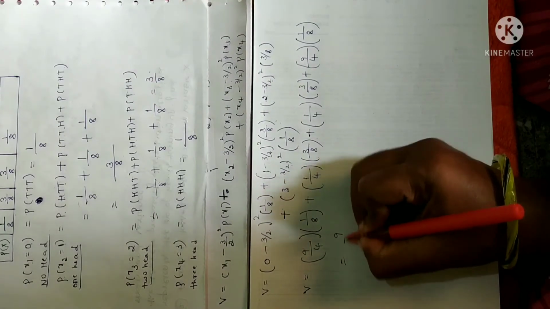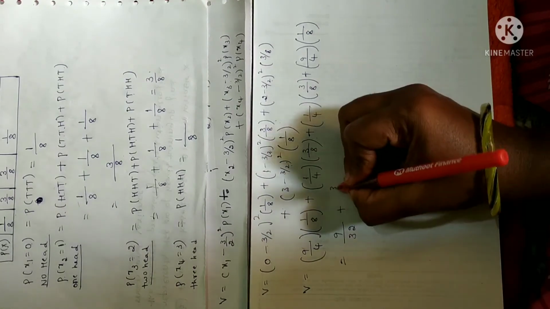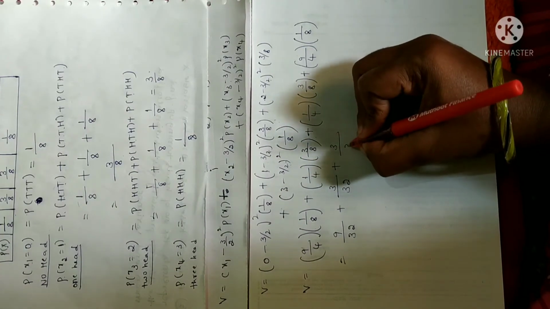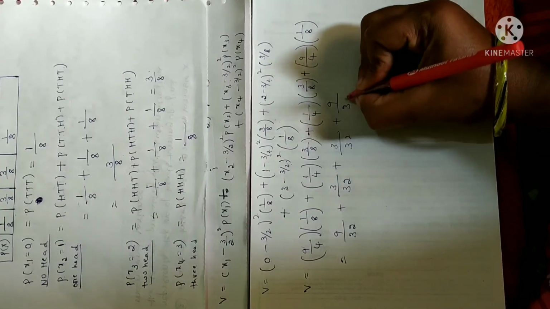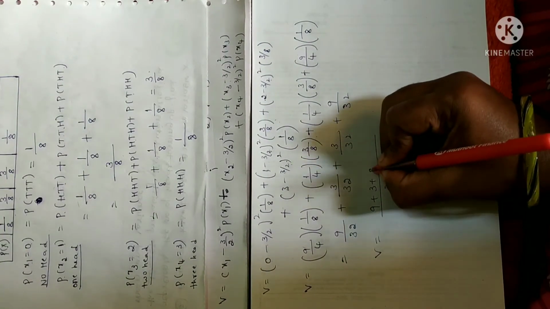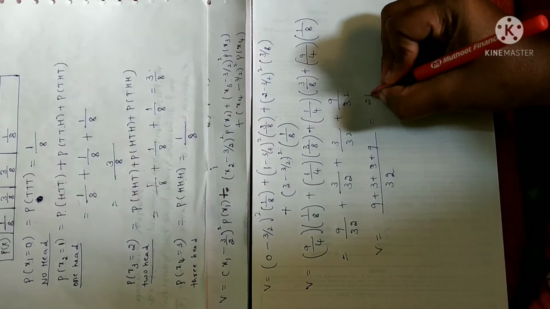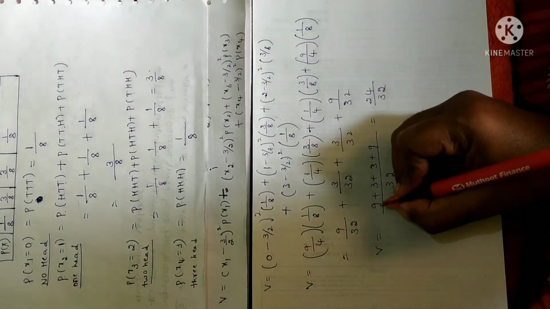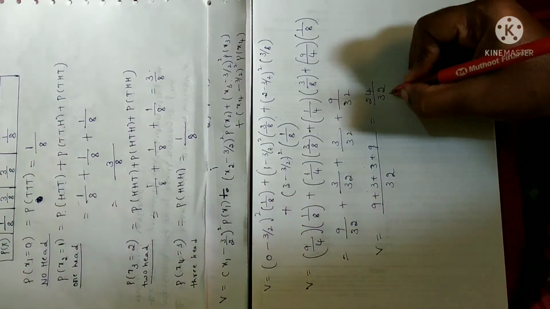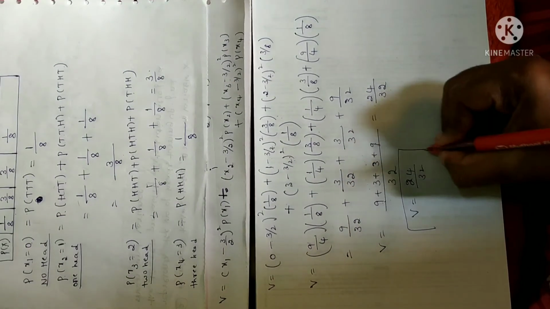So let me multiply: 9 into 1 is 9, 8 into 4 is 32, plus 1 into 3 is 3, 8 into 4 is 32, plus 1 into 3 is 3, 4 into 8 is 32, plus 9 into 1 is 9, 4 into 8 is 32. So let me simplify. LCM is 32. So you will get 9 plus 3 plus 3 plus 9. Fine. So when you add all this, you will get 24 divided by 32. 9 plus 9 is 18, 19, 20, 21, 22, 23, 24. So 24 by 32. Variance V is equal to 24 by 32.